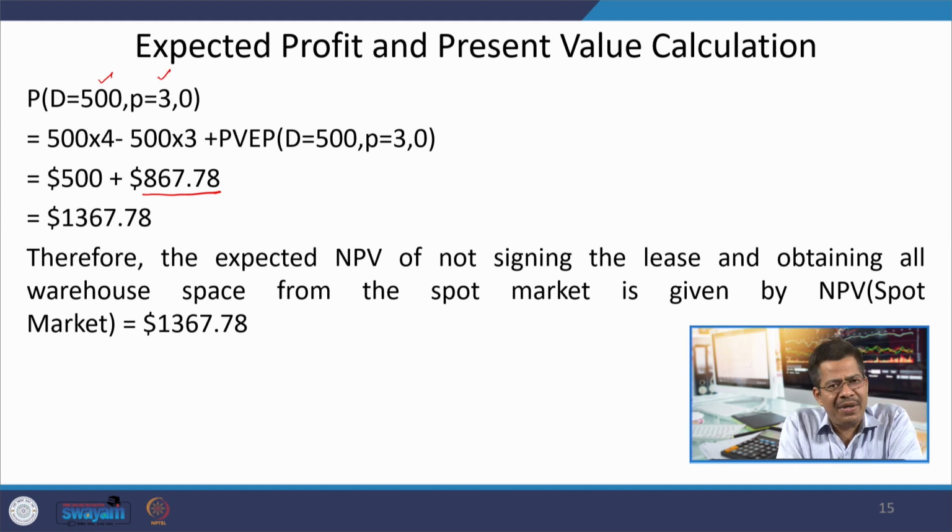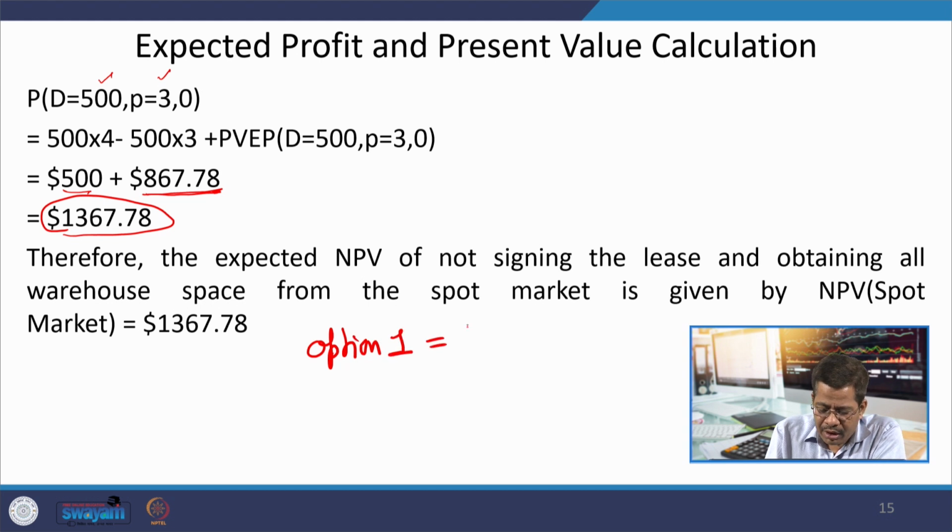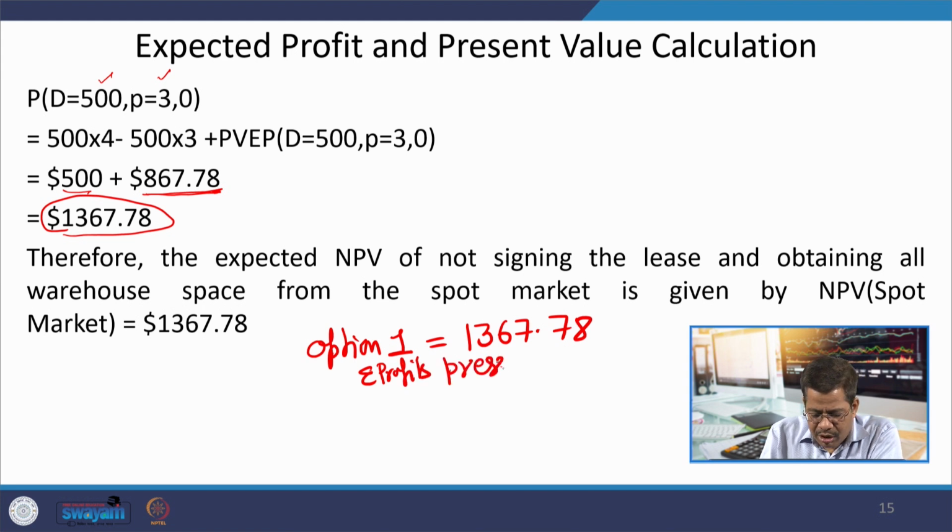So, 500 rupees you can directly consider. So, 500 plus 867, 1367 is the total expected profit using the net present value concept for this spot market. We have option 1 giving us 1367.78 as the expected profit present value. This is what I write for this.